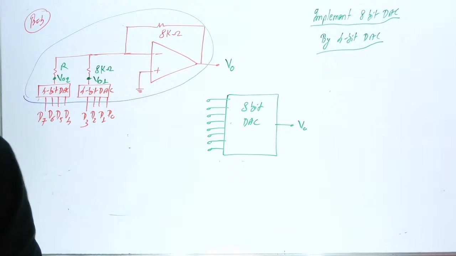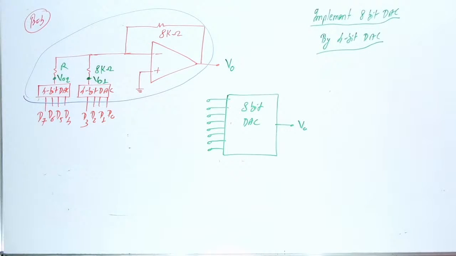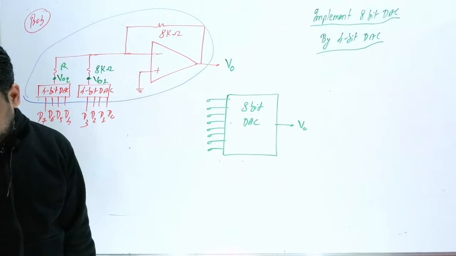This is a gate level. This is a level of gate. This is a level of gate. This is a level of gate. Just tell me. Just tell me. I am waiting for your answer. Here I am waiting for your answer. I am waiting for your answer. This is a level of gate.